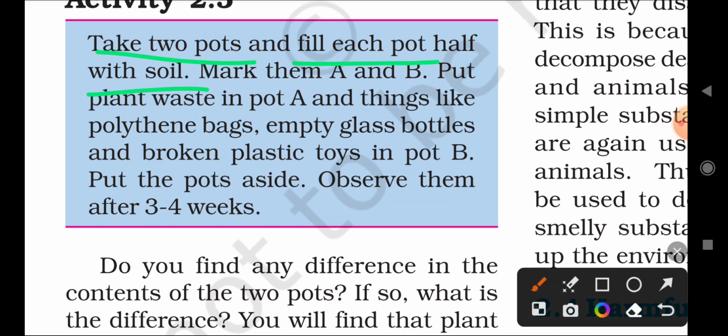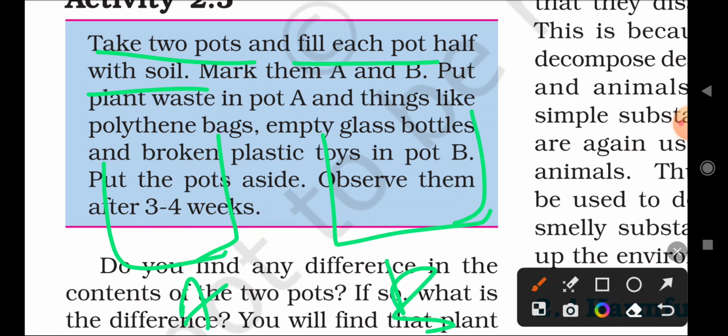So we have taken pot A and pot B, correct? In pot A we added plant waste, vegetables and fruits, but in pot B we added plastic bottles, polythene bags and broken plastic toys.